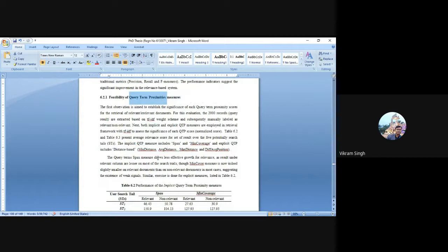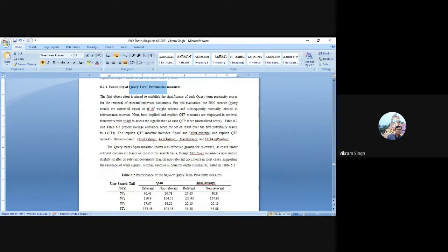So we have proposed 5 different measures. Out of these 5, 2 are implicit, like span and mean coverage, and the remaining are explicit.